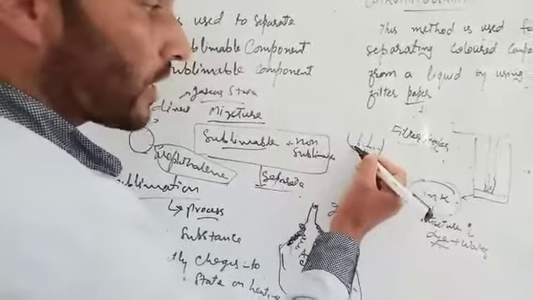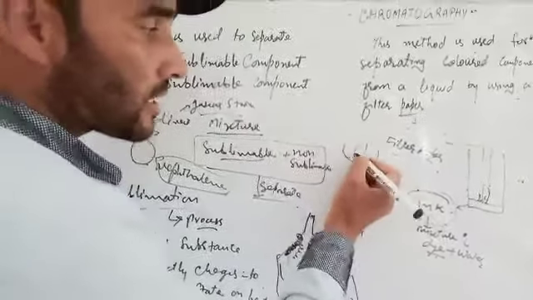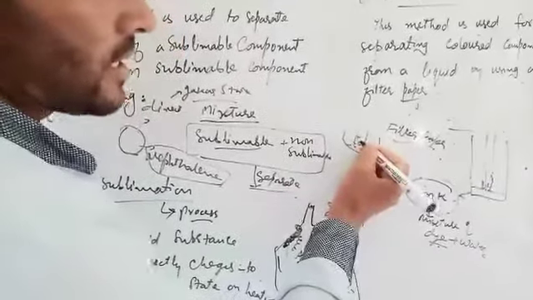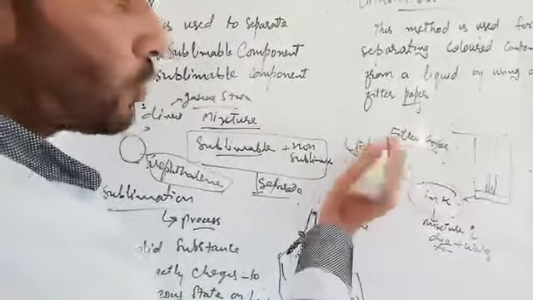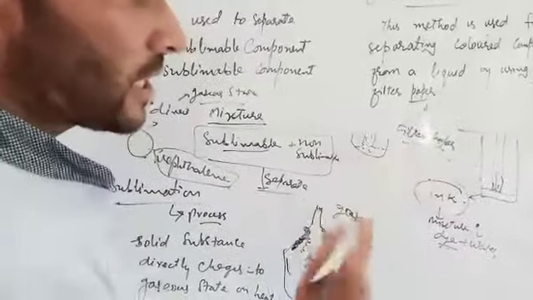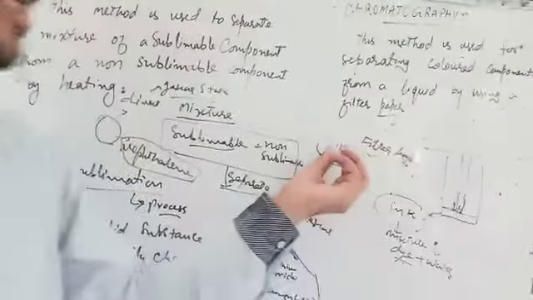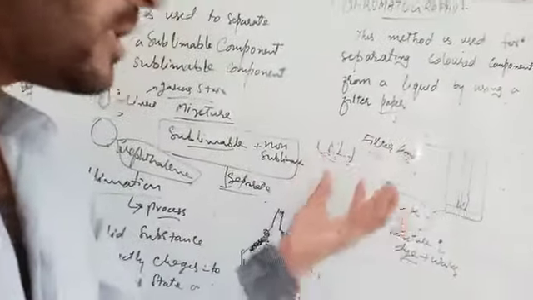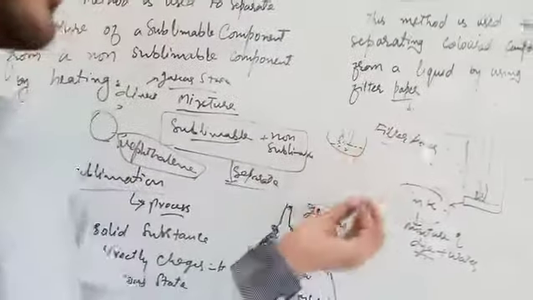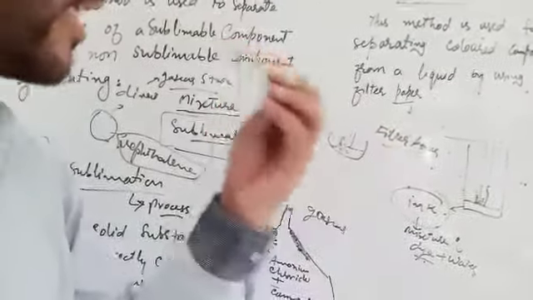You will see the different substances, water, oil and other substances, travel to different locations in this paper, because this filter paper has different holes or different capacities for different substances, so that they can pass through this paper.